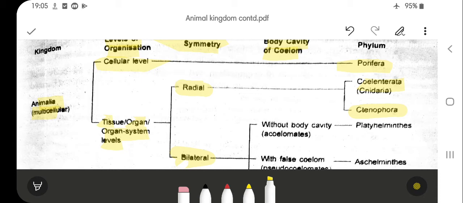Now we have the organ level and bilateral symmetry without a body cavity, that is Platyhelminthes.